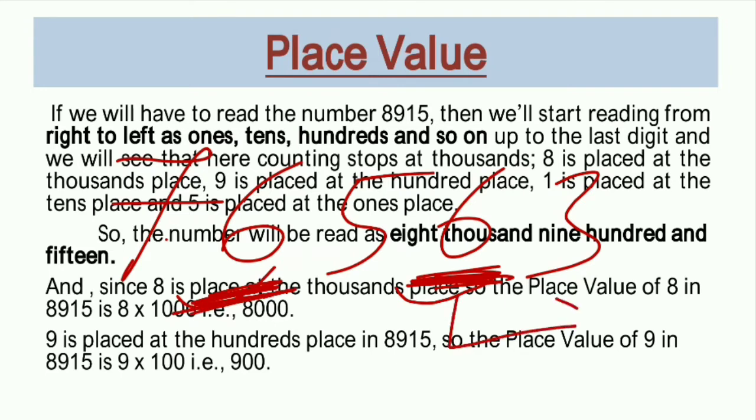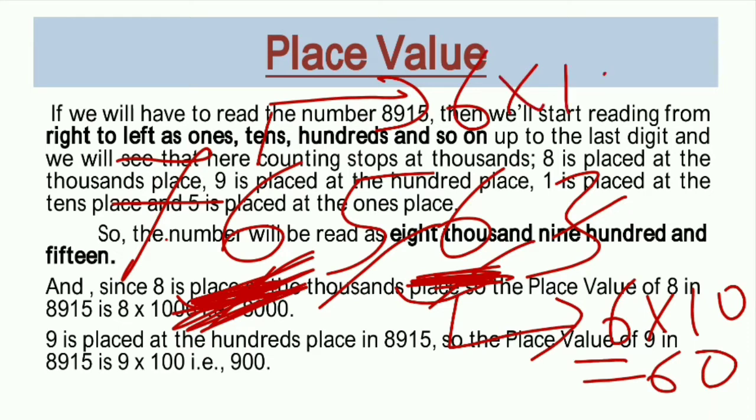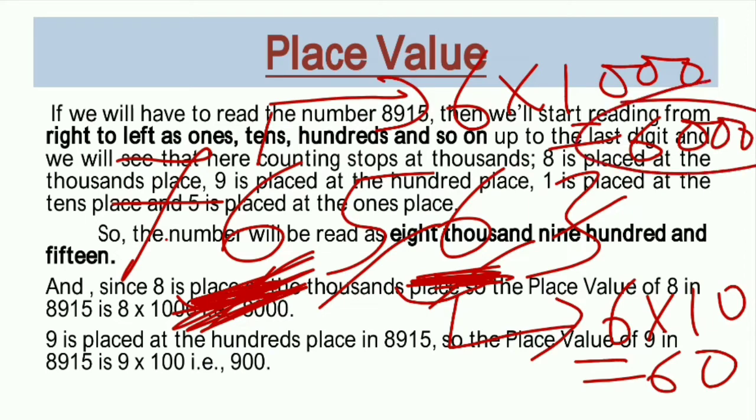Its value will be what? It is at the tens place, it means its value will be in tens. 6 into 10, it means its value is 60. But the value of this 6, what will it be? Which place is it at? Ones, tens, hundreds, thousands. It is at the thousands place. Obviously its value will be in thousands. So 6 into 1000, it means its value will be 6000. So you see, the value of one 6 is 6000 and the value of the other 6 is 60. So there is a great difference between the values of both the 6s because of the positions only. So I hope that you understood the place value.